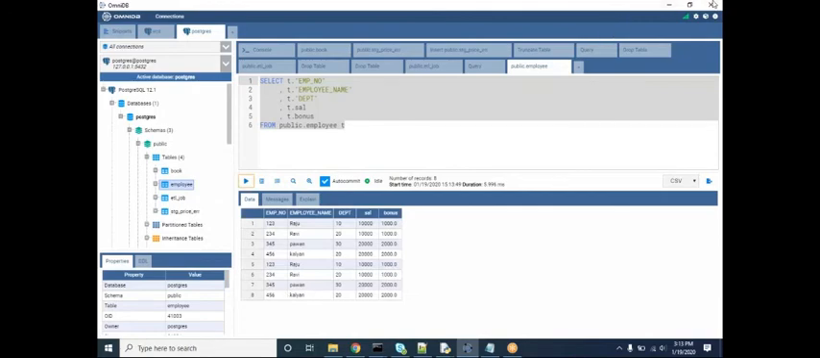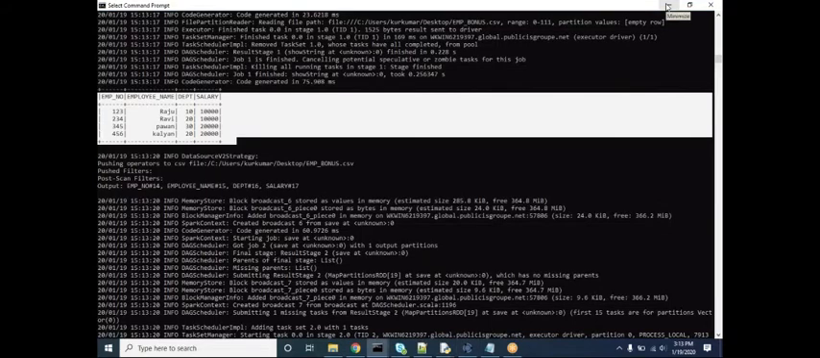Okay, this is how we can do a basic transformation like extraction, transformation, and loading by using PySpark.